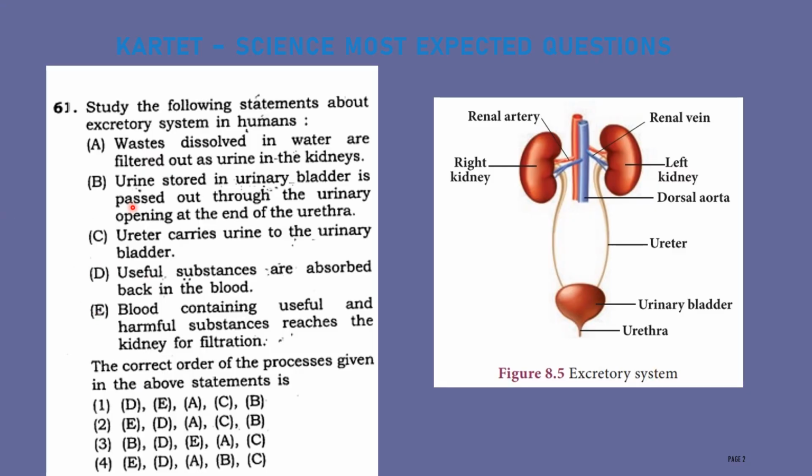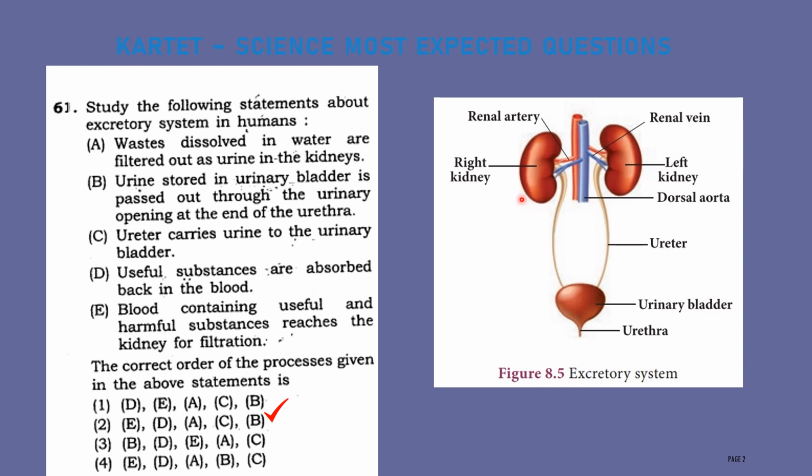Let us discuss the first question. Study the following statements about the excretory system in humans. Here they are given 5 statements. The statements are not arranged in the proper sequence. You have to read and arrange them in the proper order. Here option B is the correct answer. Then here they are given the excretory system of a human being. This is the schematic, otherwise diagrammatic representation of an excretory system.